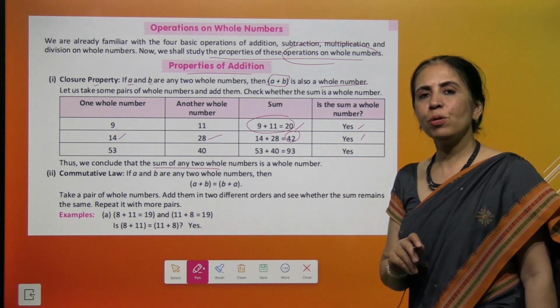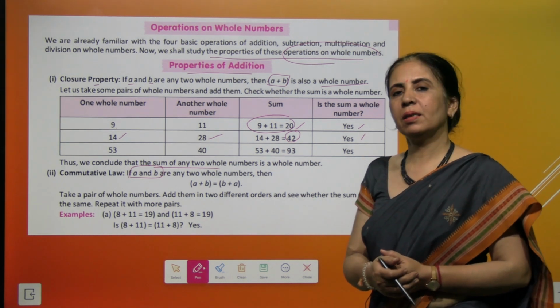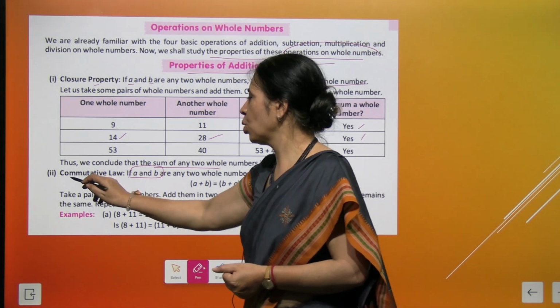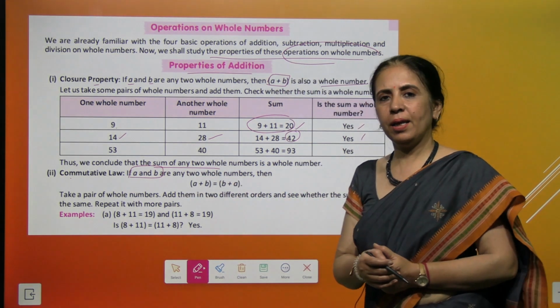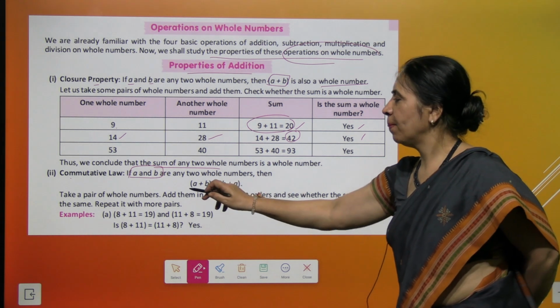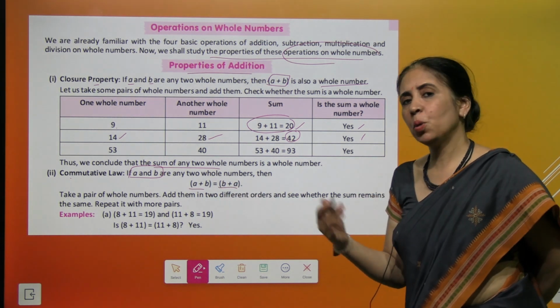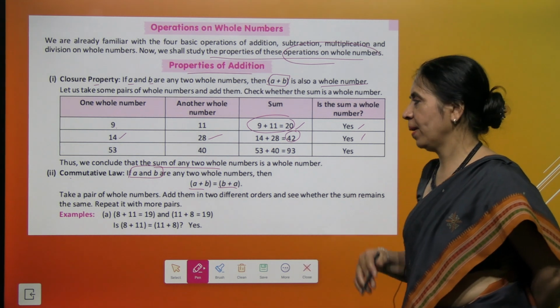Coming to commutative property. Now we come to the next property, that is commutative property. So this is commutative law where if A and B are any 2 whole numbers, then if you add A plus B or you add B plus A, you get the same answer. That means if you change the order, the result remains same.